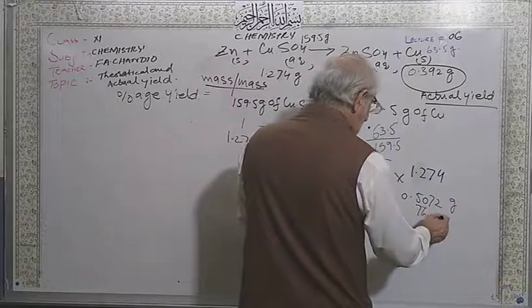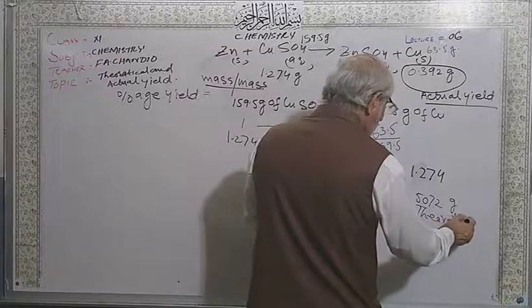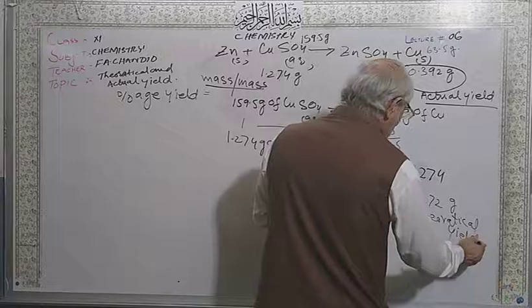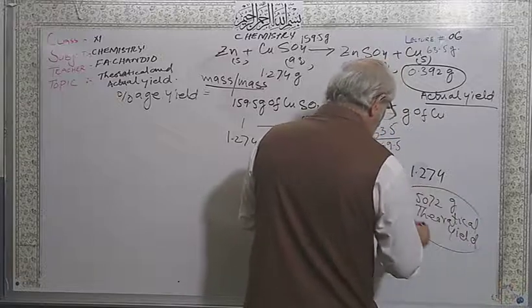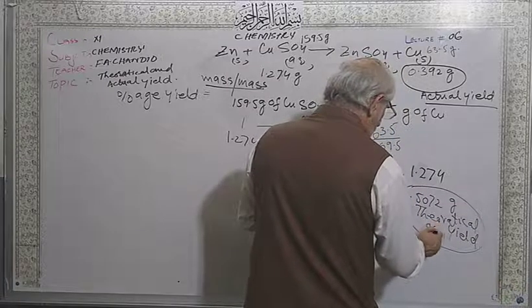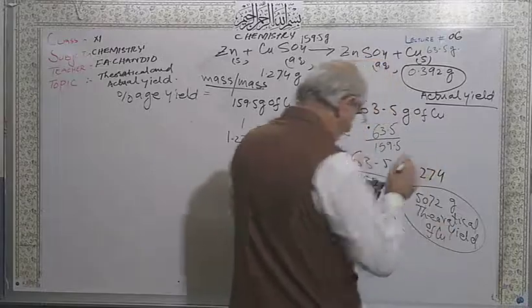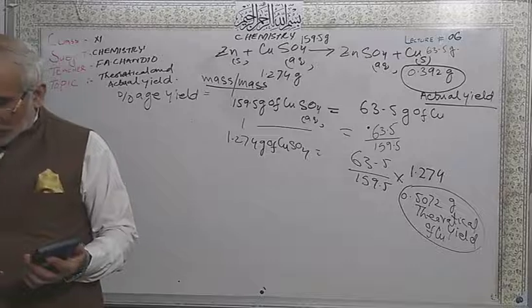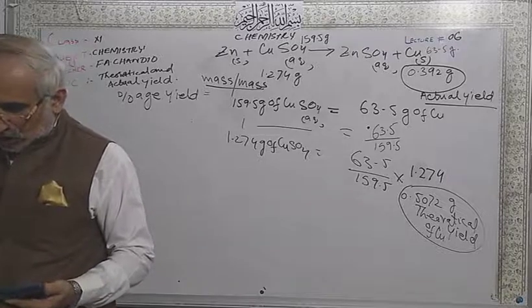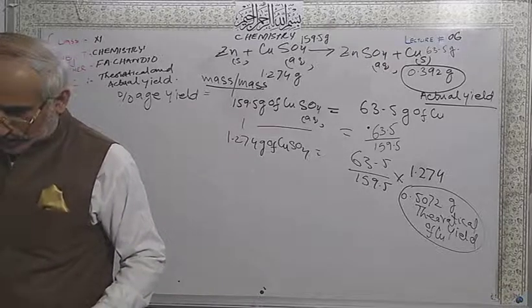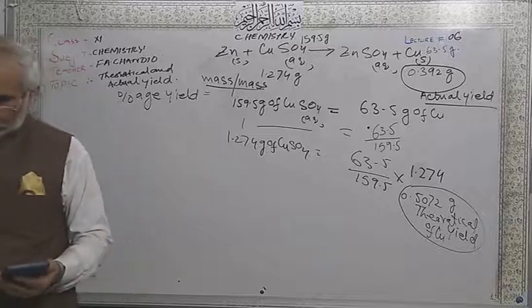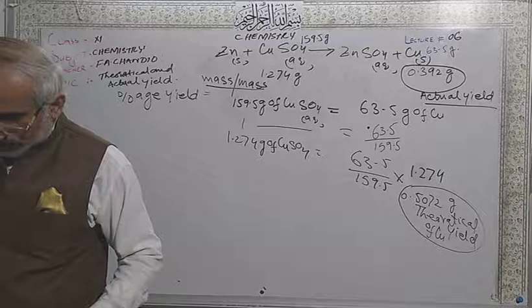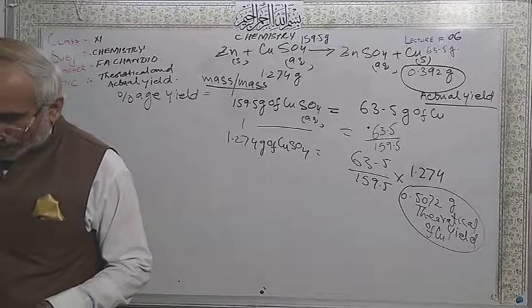So this is the theoretical yield of copper. Dear students, this is the theoretical yield of copper from 1.274 grams of copper sulfate. The answer comes here.